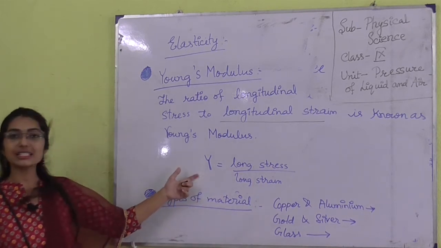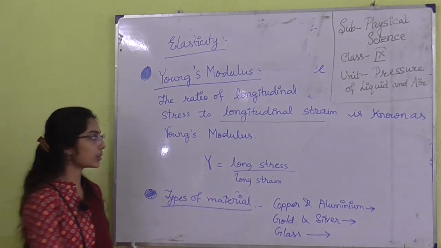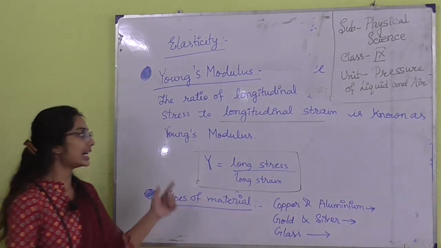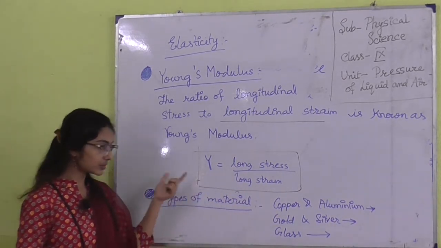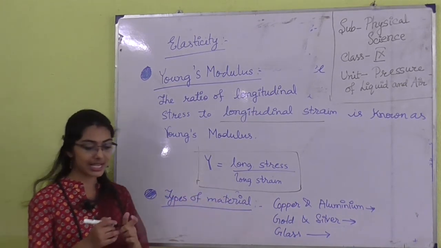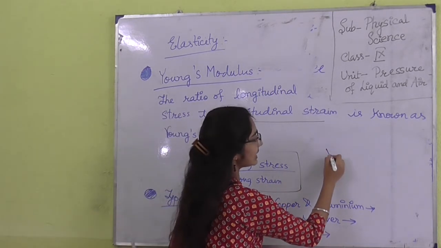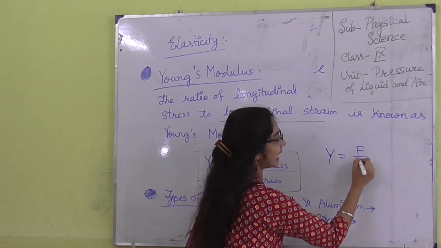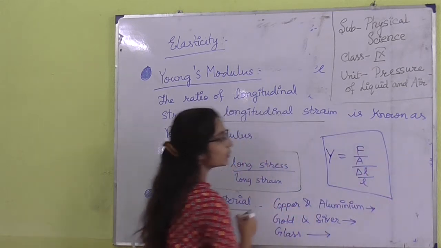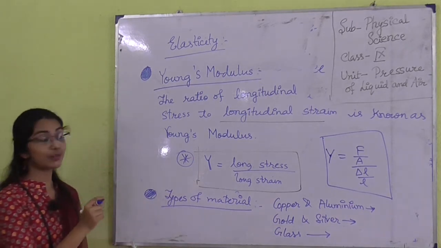So Young's modulus means longitudinal stress divided by longitudinal strain. And in your numerical problems, all the numerical problems are regarding this term: Y, Young's modulus, is equal to longitudinal stress, which is F by A, divided by strain. So Y is equal to F by A divided by del L by L. This is the important formula for your numerical problems. So you should make a note of it. This is one of the important formulas.